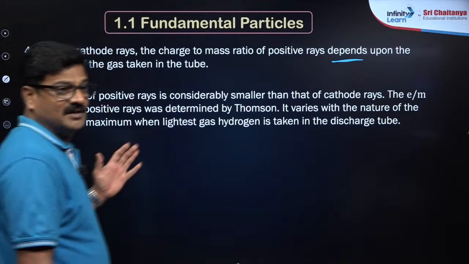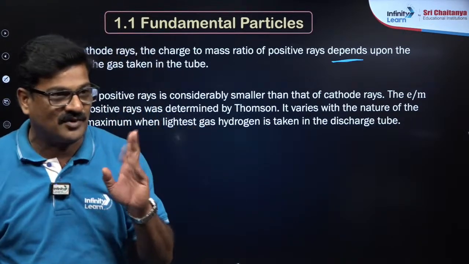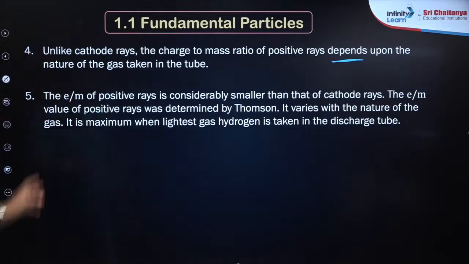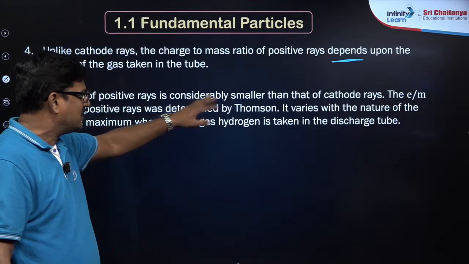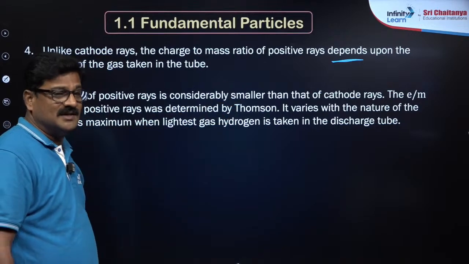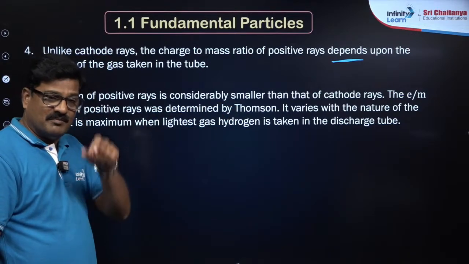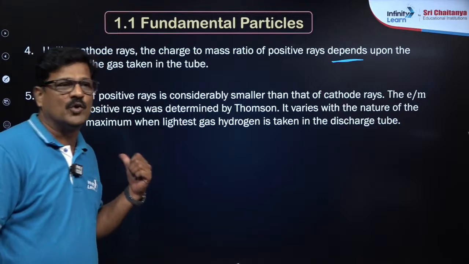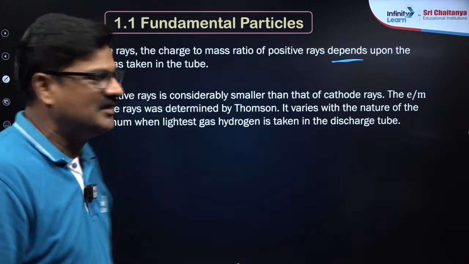My dear students, here, yes, J. J. Thomson, Proton, Goldstein, correct, Tanu, very good. The e by m value of positive rays is considerably smaller than that of the cathode rays. Charge to mass ratio: the mass will increase and the e by m ratio will decrease, right? Yes, Binev.